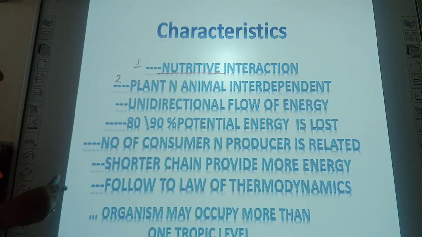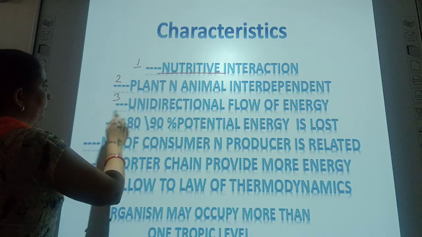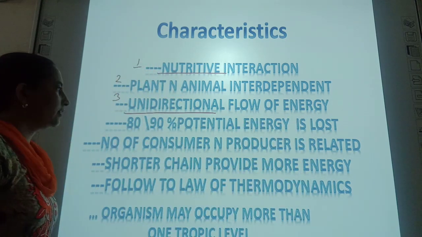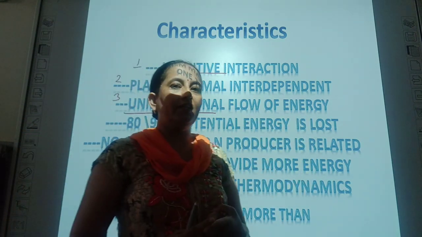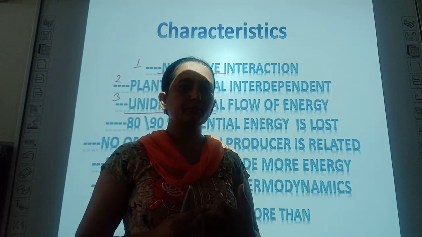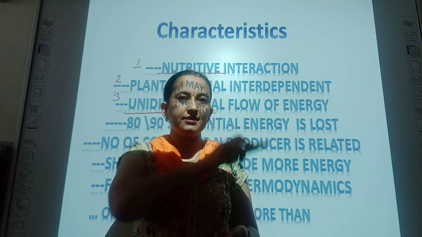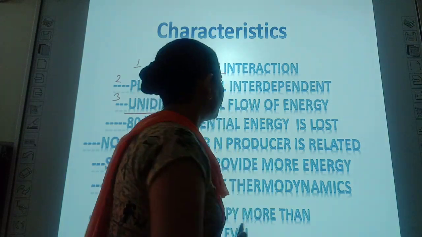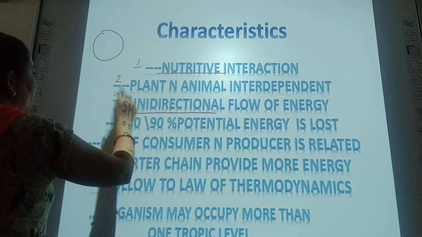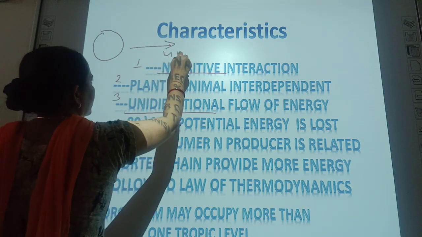All the plants and animals are interdependent on each other. Unidirectional flow of energy takes place. Energy always travels in a unidirectional manner, but transfer of nutrients takes place in a circular manner, while transfer of energy is unidirectional.